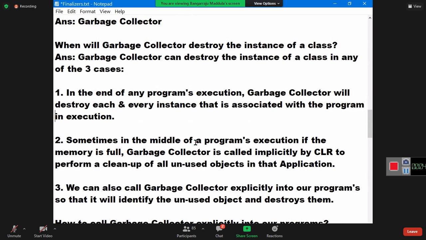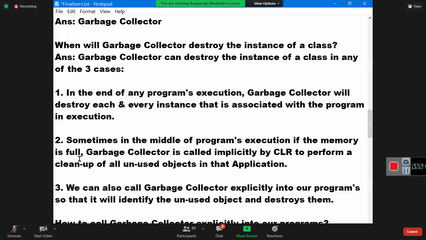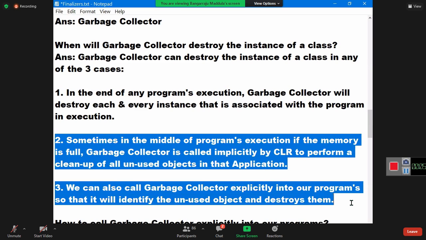Sometimes in the middle of program's execution, if the memory is full, the garbage collector is called implicitly by the CLR to perform a cleanup of all unused objects in that application. This is the second scenario. Third one, we can also call the garbage collector explicitly in our program so that it will identify the unused objects and destroy them. Actually, 2 and 3 are the same only, guys.